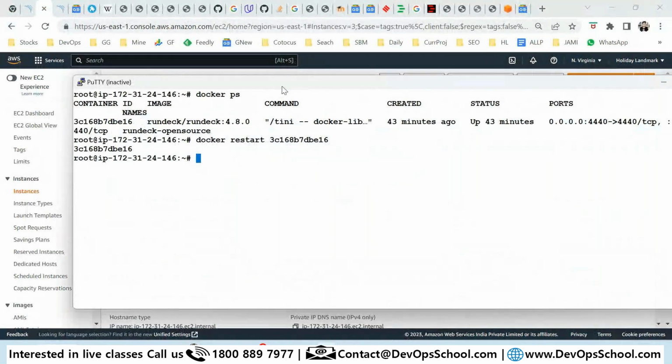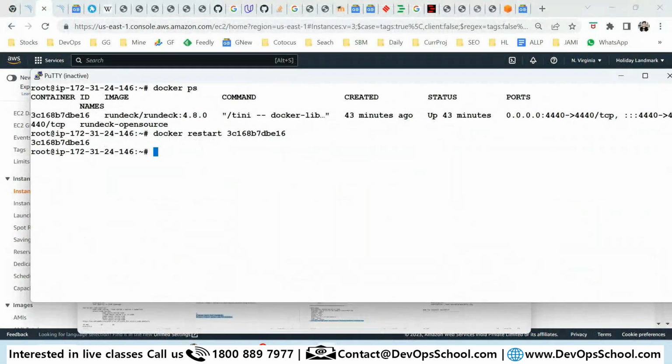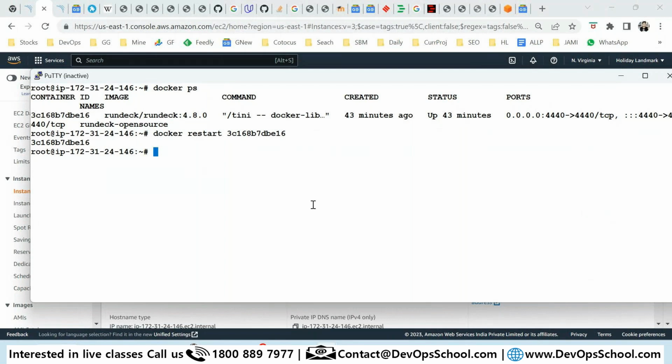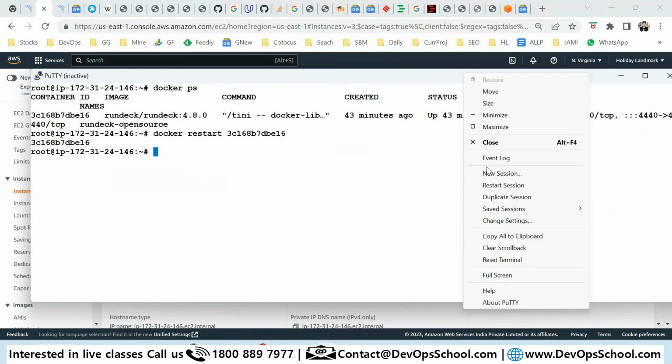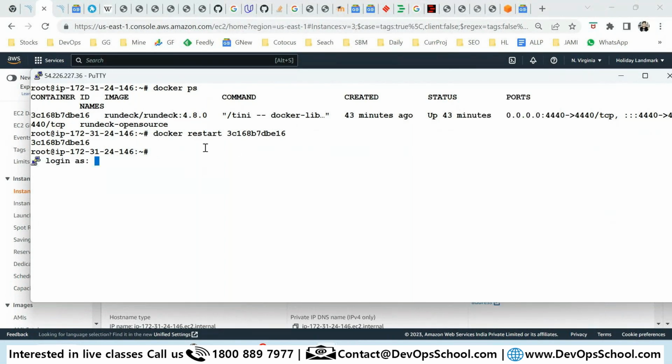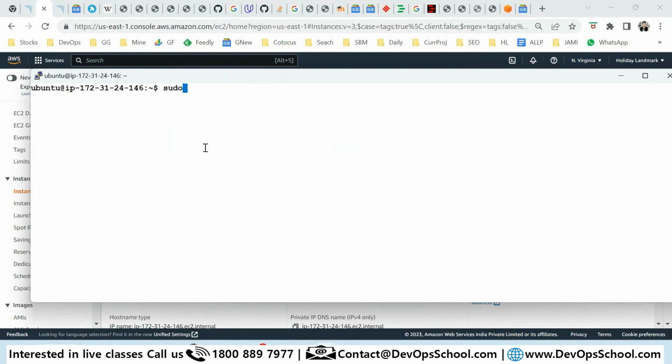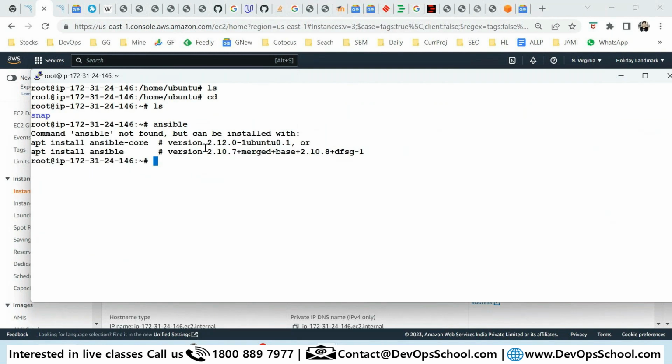Restart the Ubuntu machine. Okay, so Ansible is not installed. How do we install Ansible?